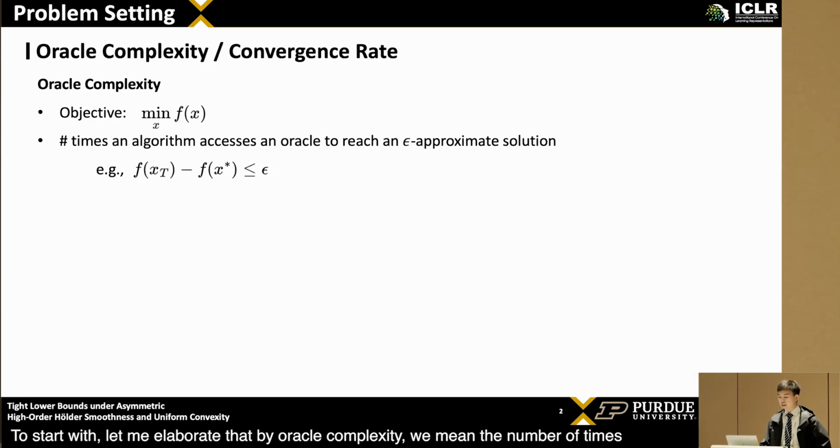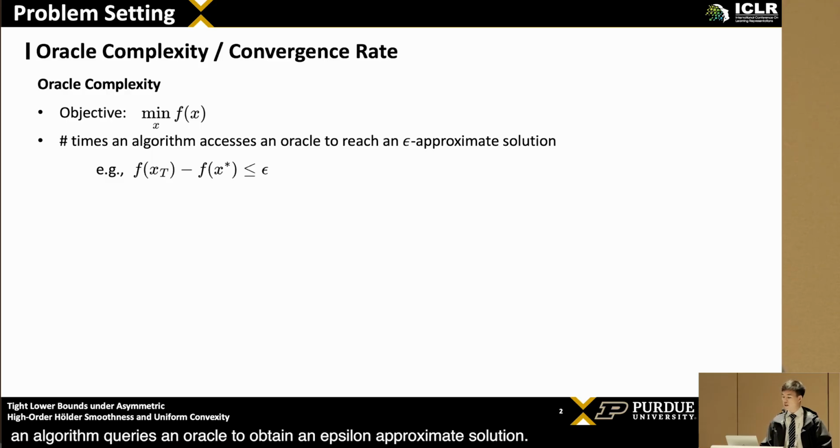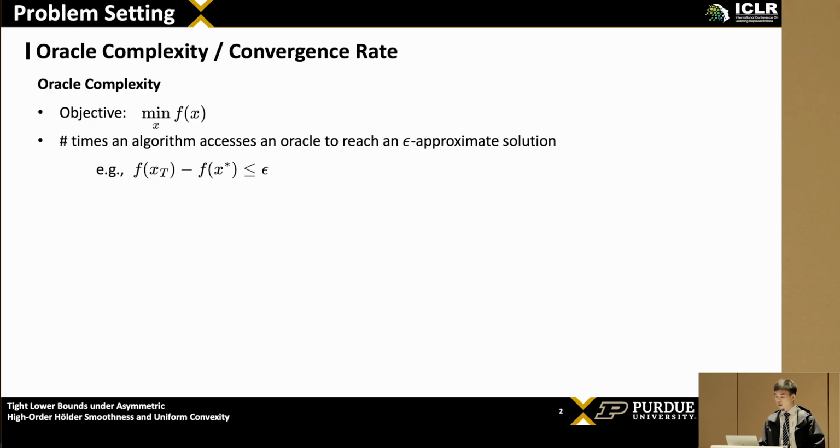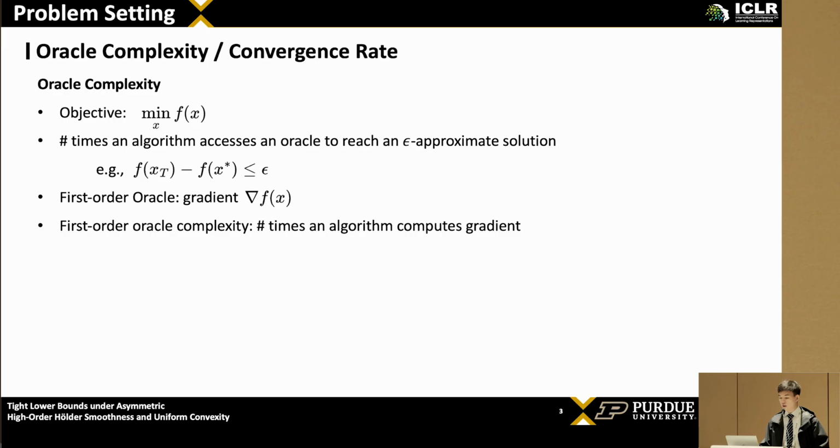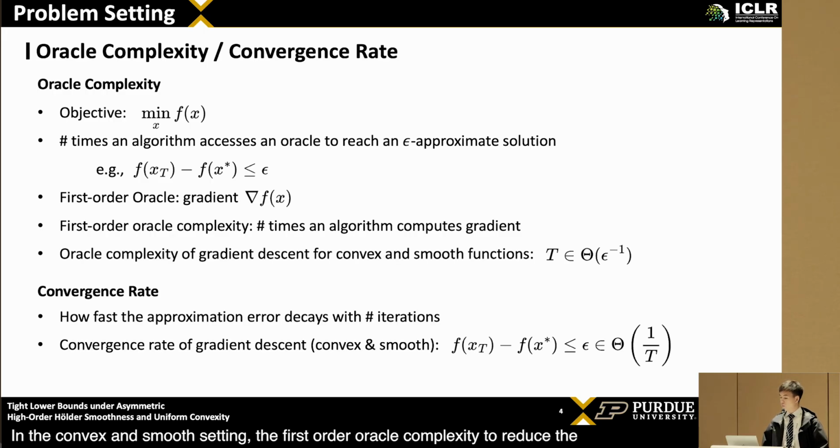To start with, let me elaborate that by oracle complexity, we mean the number of times an algorithm queries an oracle to obtain an epsilon approximate solution. For example, a first-order oracle returns the gradient or subgradient of a function. In the convex and smooth setting, the first-order oracle complexity to reduce the optimality gap scales with 1 over epsilon. This concept is also closely related to convergence rate, which characterizes how fast the error decays with the iterations. But we will stick to oracle complexity in this talk.